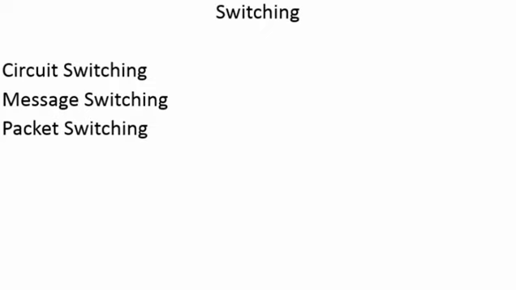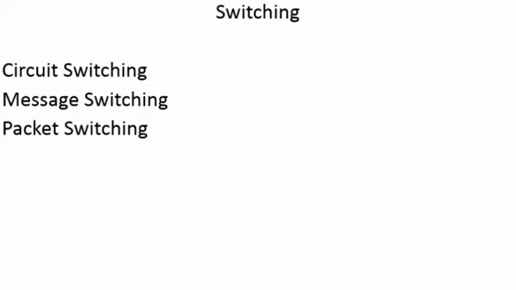In case of packet switching, there are fixed size packets as the user information, right? In packet switching we have packets of the user information, and a packet is a combination of the messages, and in message switching we are carrying the user information in the form of messages, the entire messages.